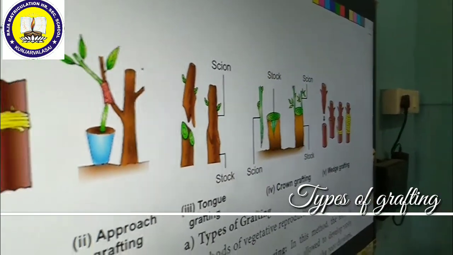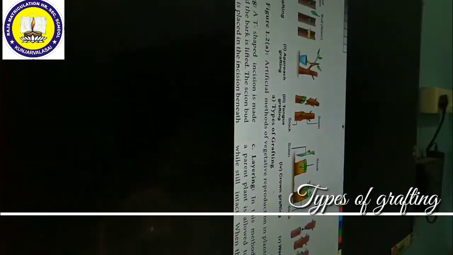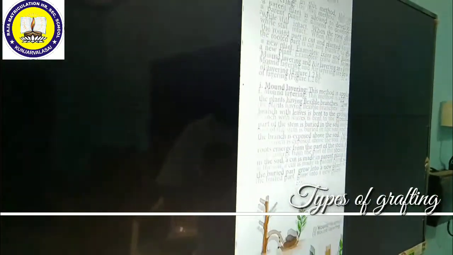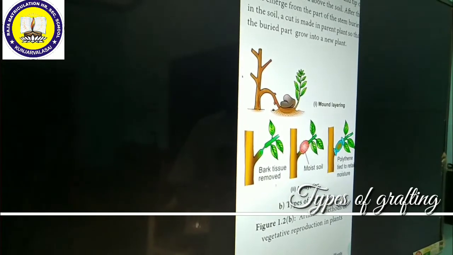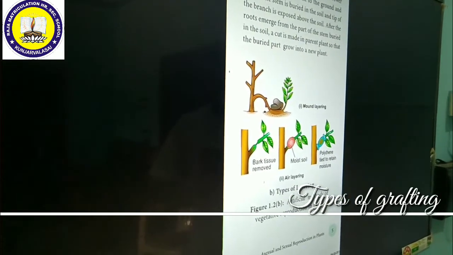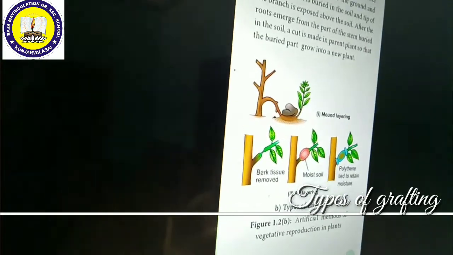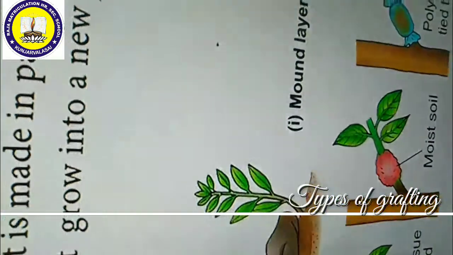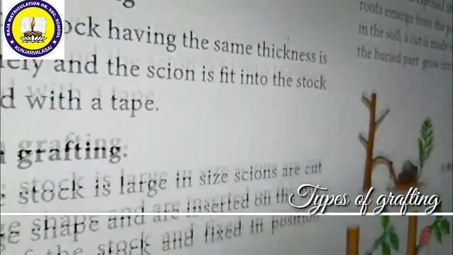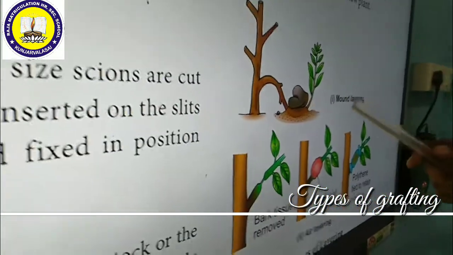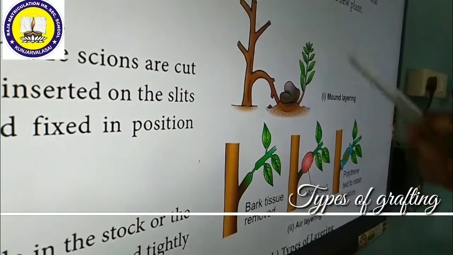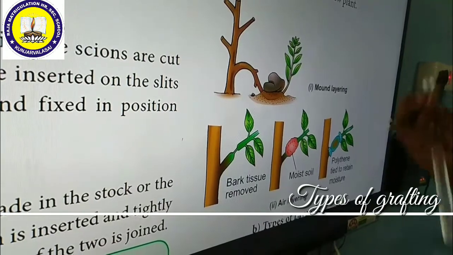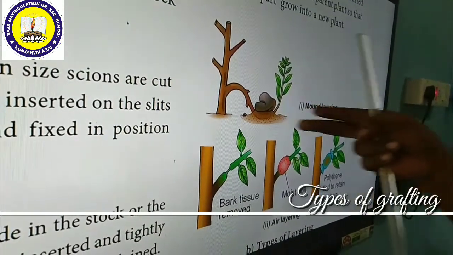Now we are going to discuss layering. What is layering? Layering is a part of vegetative reproduction, a type of vegetative reproduction which can be done artificially by the agriculture as well as horticulture department. Layering is nothing but a branch of a plant which is producing roots while still retained with the parent plant. After formation of roots, you can detach the rooted plant, and it can develop into a new plant.